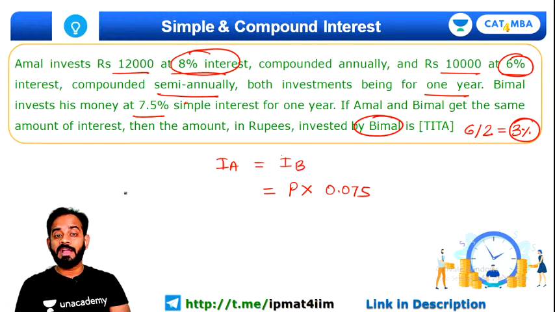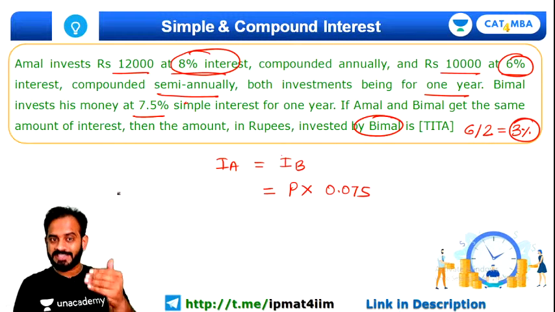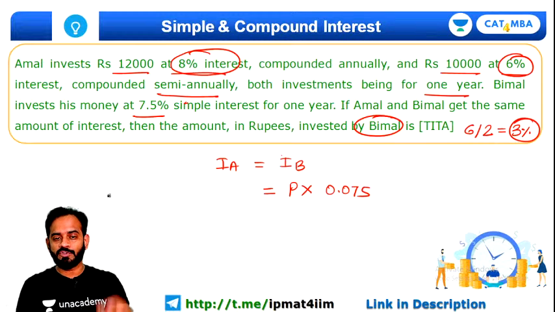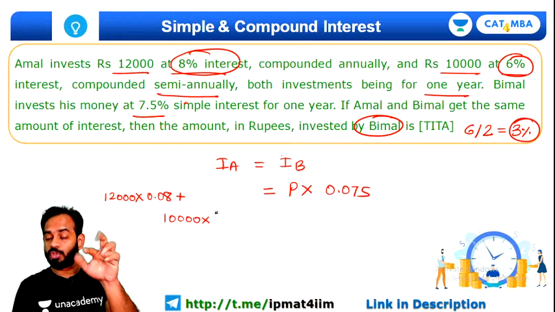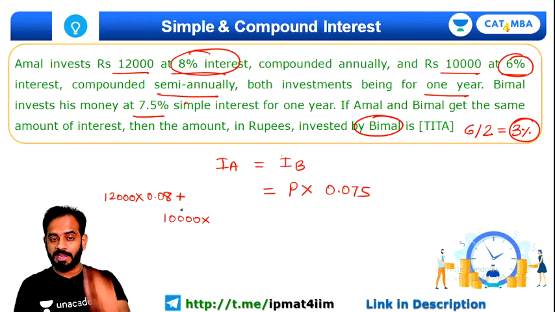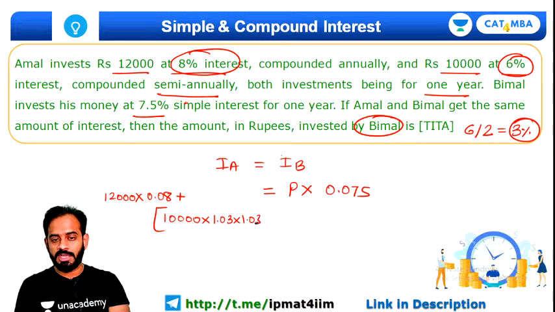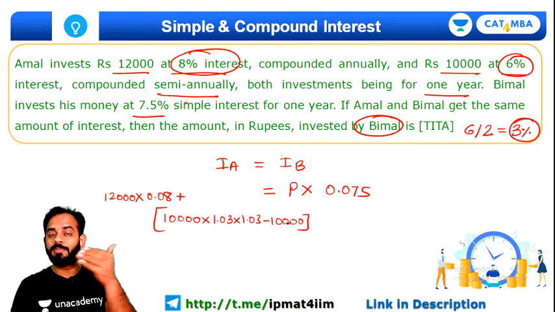Now interest gained by Amal will be what? On 12,000 he got total 8% interest, so 0.08 you will have to multiply, plus on 10,000 you got the rate of interest. Now how to calculate the total interest gained on those 10,000? I'll quickly explain. So 10,000 multiplied by 1.03 into 1.03 minus 10,000, because that will be the total interest.